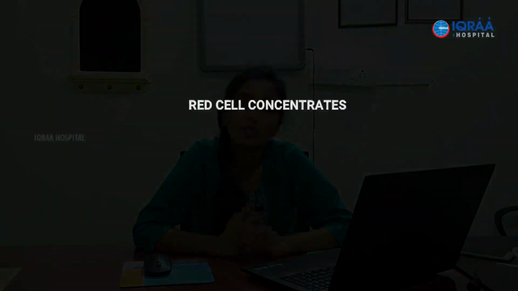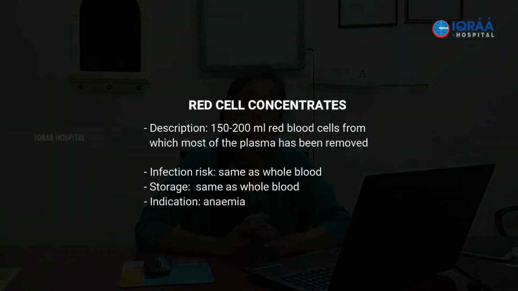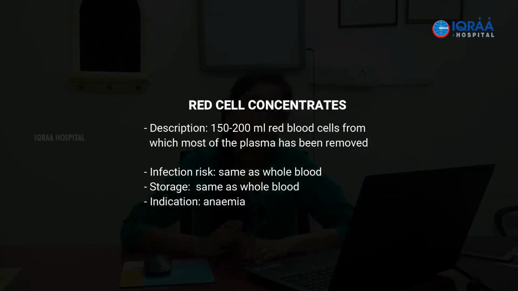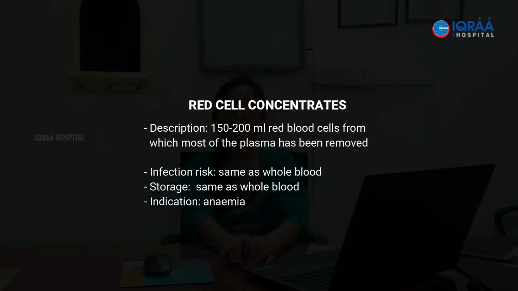That is, the infection risk is the same. Obviously, the same risk of transfusion transmissible infections is present in red cells as for whole blood. And storage is also the same. It is stored at 2 to 6 degrees Celsius, in a proper blood bank refrigerator, where everything is controlled and we are monitoring it continuously. So again, we should not try to store it in a freezer or try to heat it by putting it in boiling water. So all this is not recommended.